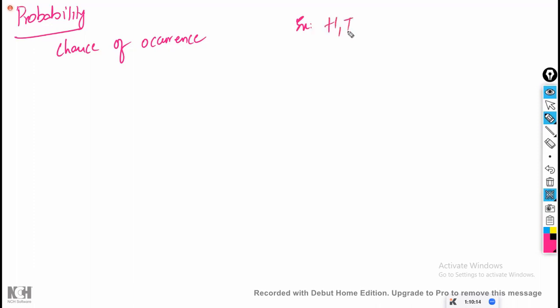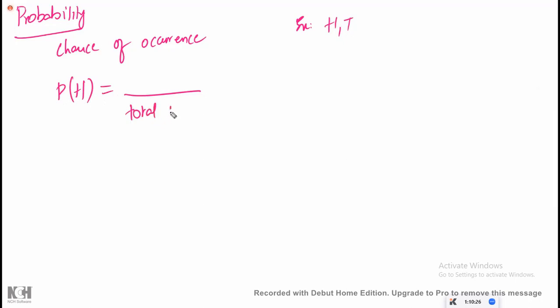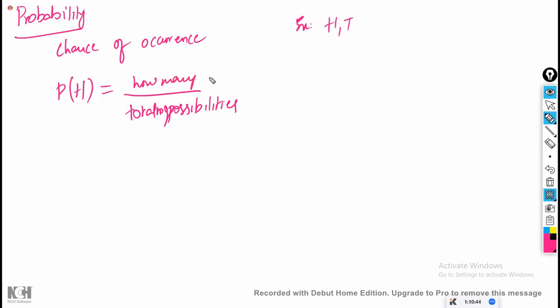Let us take a coin. For the coin, we have either heads or tails. Now, what is the probability of getting heads? Tell me the total number of possibilities. The denominator tells the total number of possibilities, and the numerator says how many of them satisfy your condition. How many will satisfy your condition, divided by the total number of possibilities?